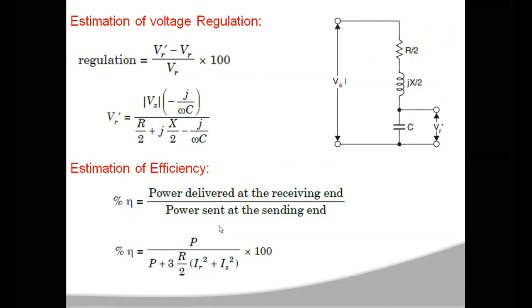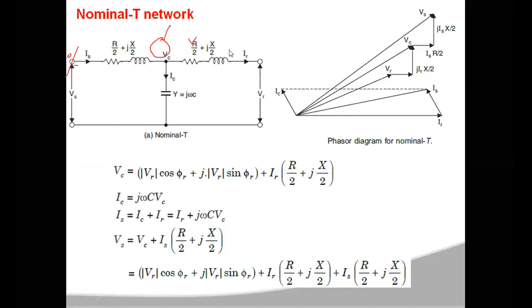Here the expression for percentage voltage regulation will be (VR dash minus VR) by VR. Here VR dash is the no load voltage and VR is the full load voltage. So now you have to get VR dash, the no load voltage, from the given network. You have to disconnect the load at the receiving end, so the network will be under no load condition. When it is under no load condition, you should not consider the effect of these resistances.